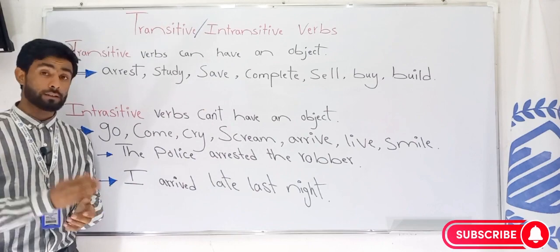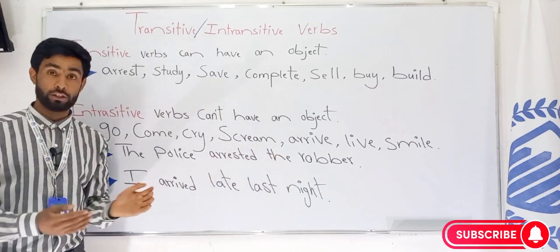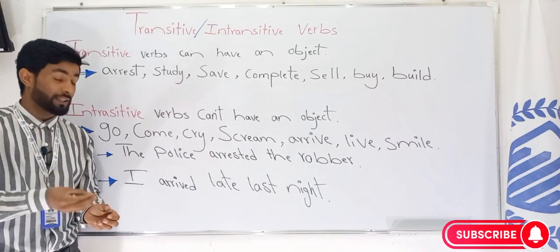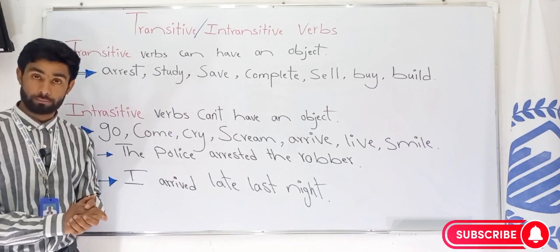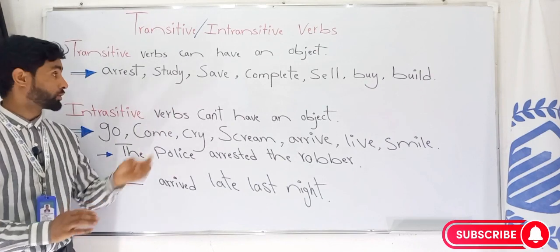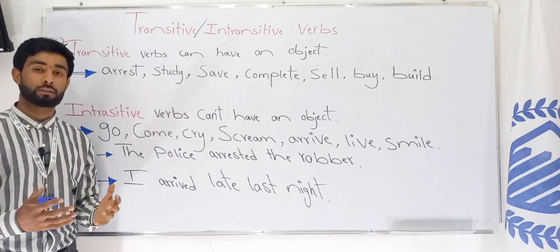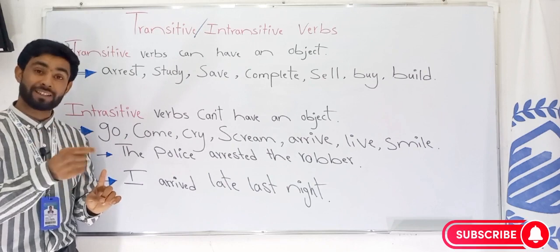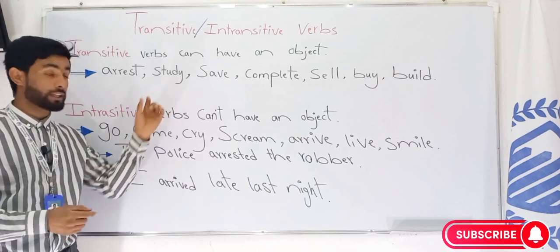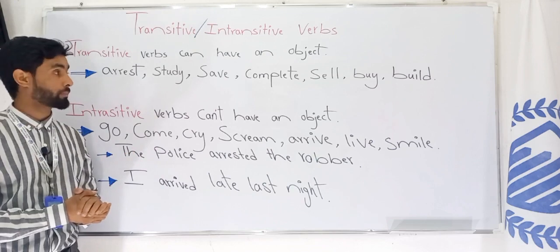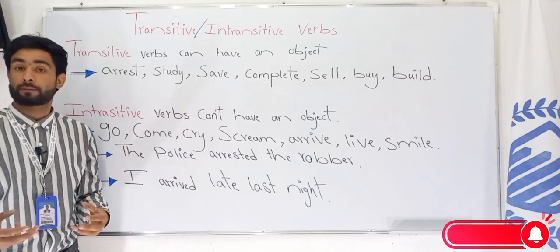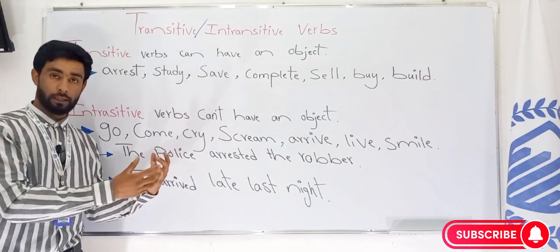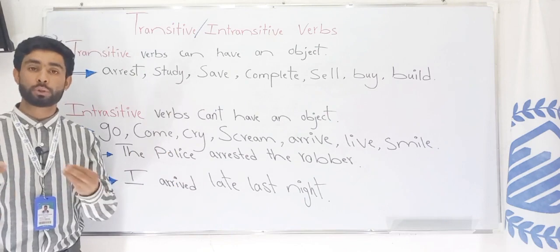The police arrested the robber. So the verb has an object. That's why we call it a transitive verb. All these verbs can have an object. If I say study, there is something I study. There is an object. So that's why it is called a transitive verb. Save. What do I save? I save money. I save my life. I save my business. I save. What do I save?